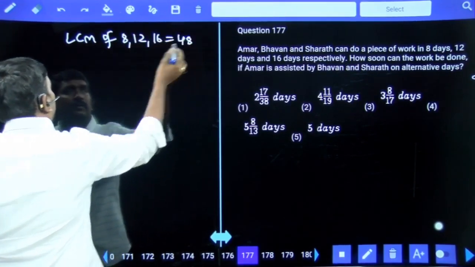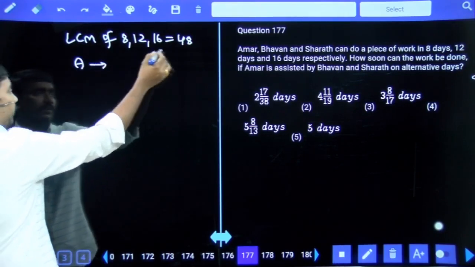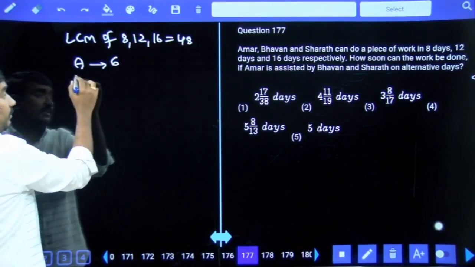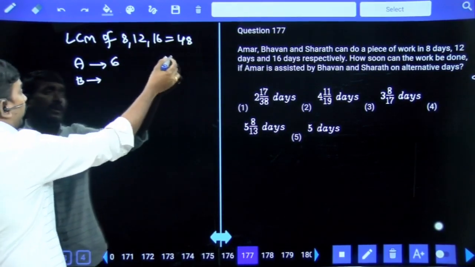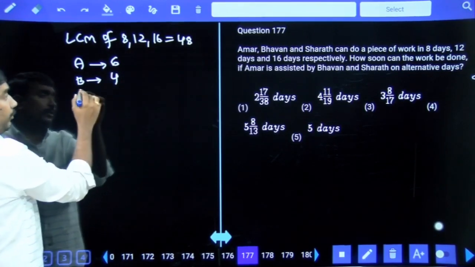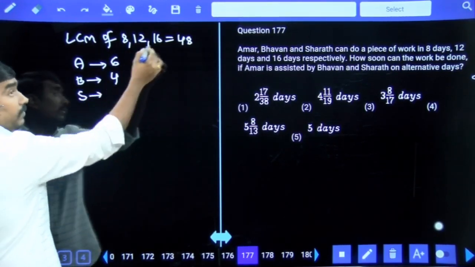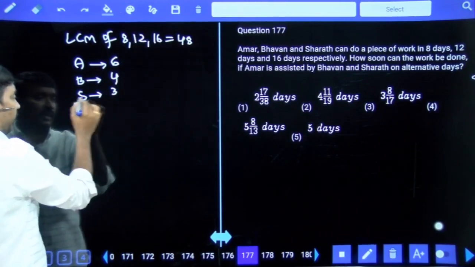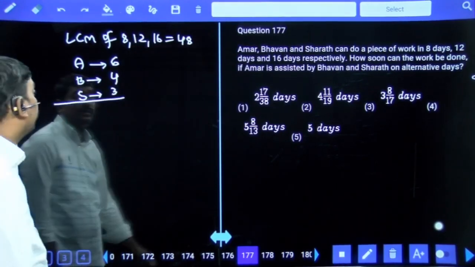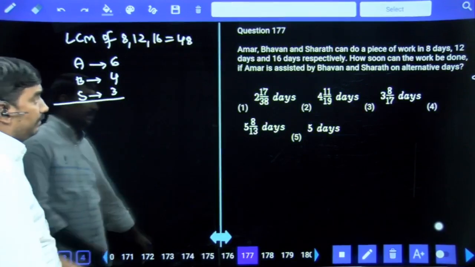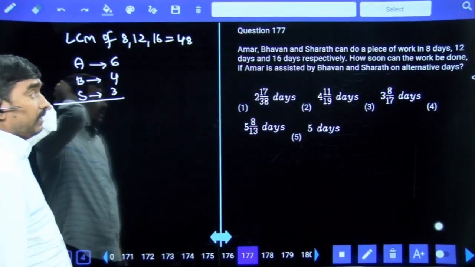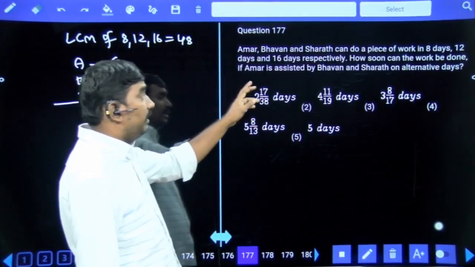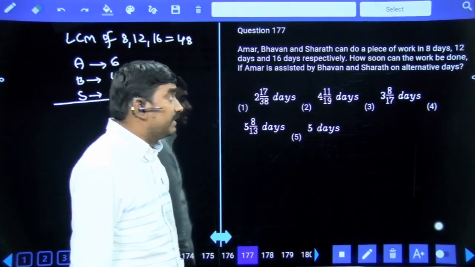48 units. A can do 48 units in 8 days, per day 6 units. Bhavan can do 48 units in 12 days, per day 4 units. Sharath can do 48 units in 16 days, per day 3 units. So 6, 4, 3.